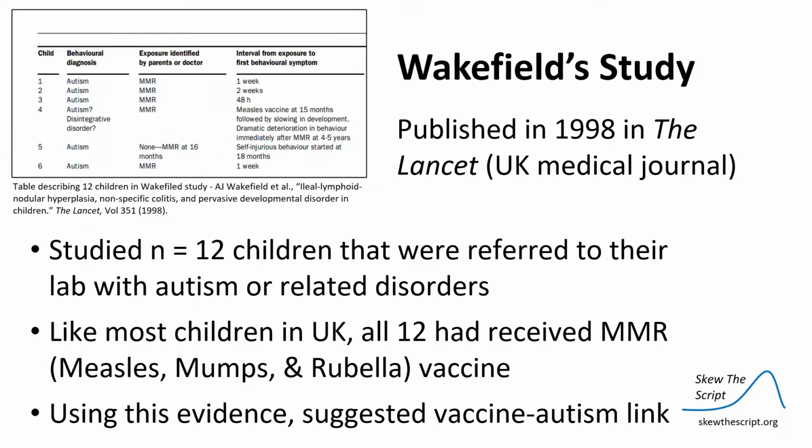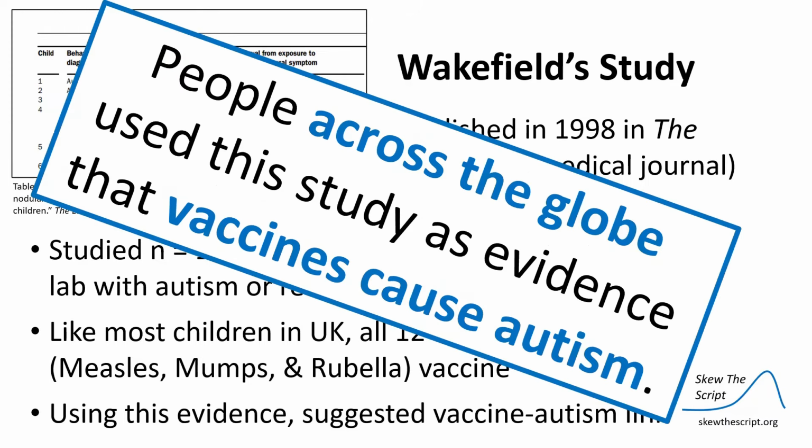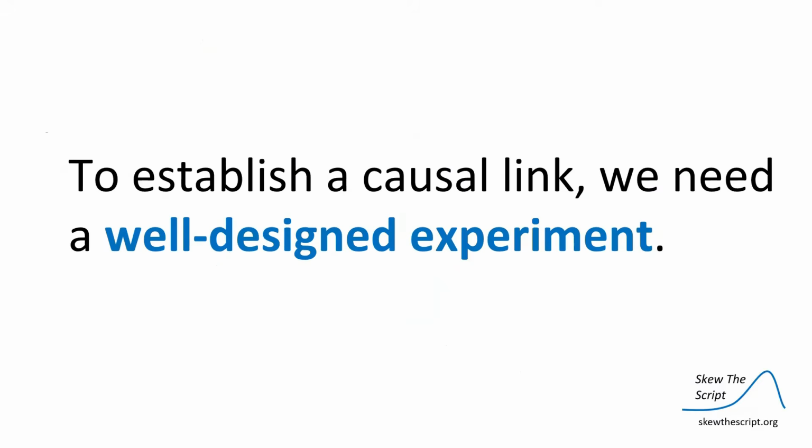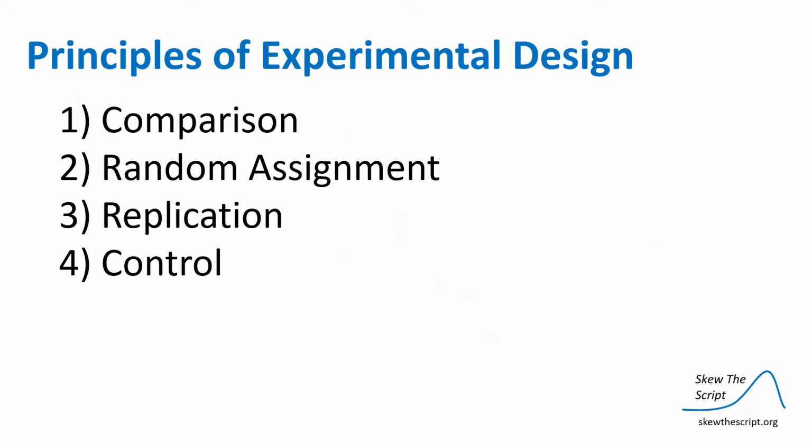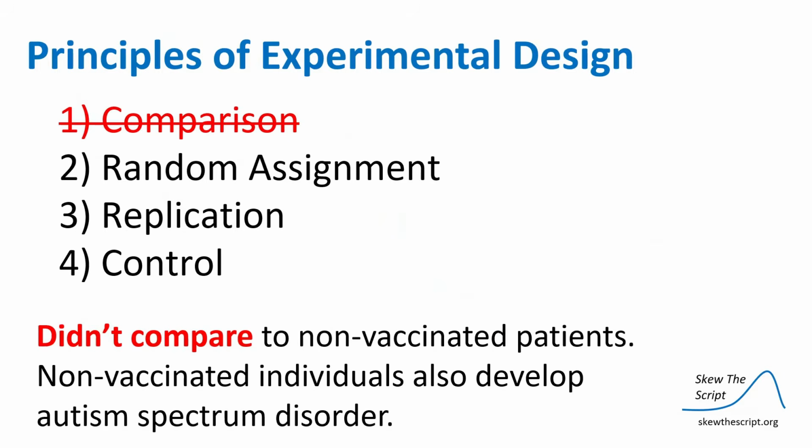In other words, because all 12 children had autism-related disorders and all 12 had had the vaccine, Wakefield suggested there might be a link. So people across the globe then used this study as evidence that vaccines cause autism. Well, as statisticians, we know that to establish a causal link, we need a well-designed experiment. And by that, we mean that we need the experiment to meet these 4 principles of experimental design: comparison, random assignment, replication, and control. So let's examine if this study meets these 4 criteria.